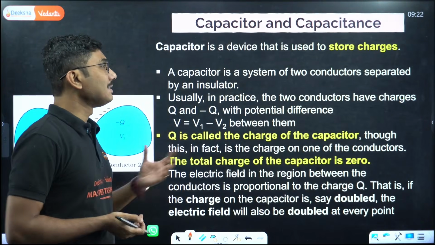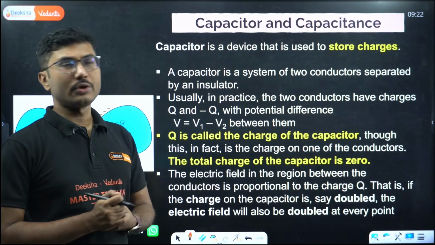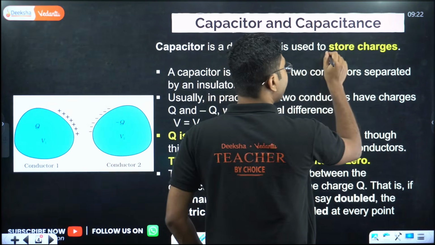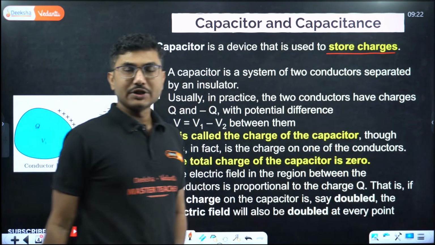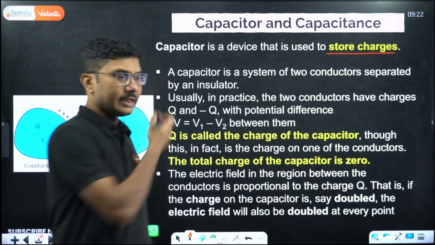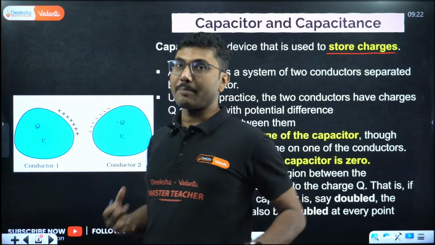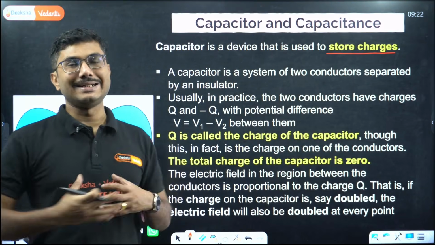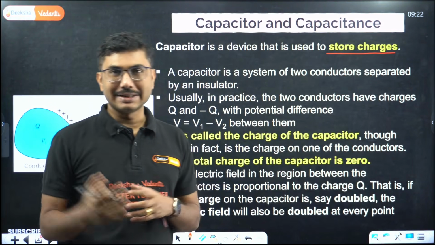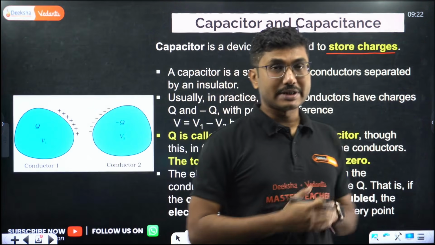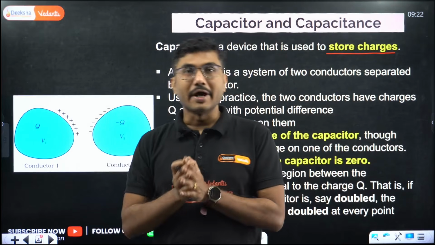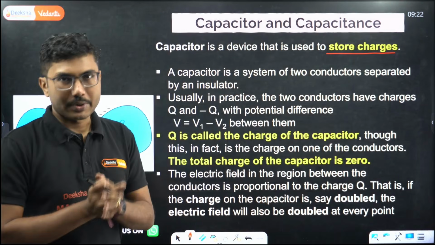Now let's look into what a capacitor is. A capacitor is a device that is used to store charges. The main purpose of a capacitor is storing charge. It does not store anything else, it only stores charge. That's why it is called a capacitor. Capacitor means it has a capacity. The capacity to hold charge is called capacitance, and a capacitor is a device which can store charges.